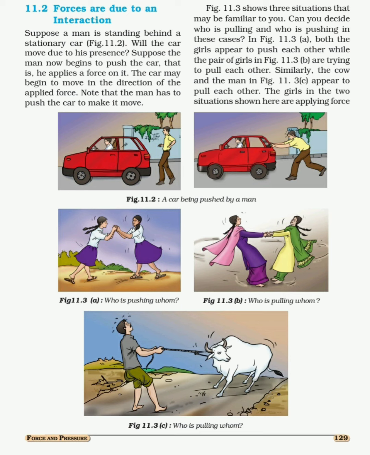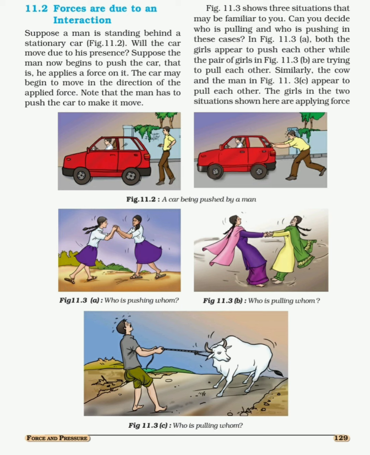In the second case, now he is pushing that car from behind. So when he pushes the car from behind, he applies force on the car. And once force is applied, we can say that definitely he is able to move that car.